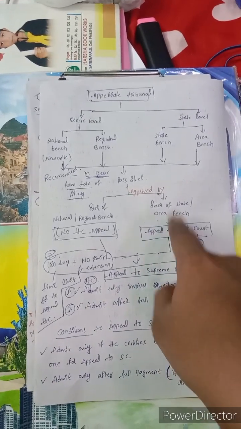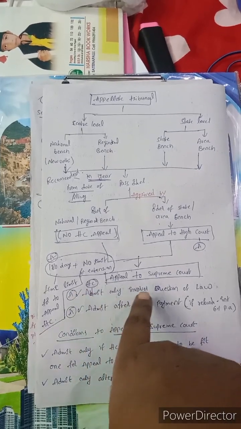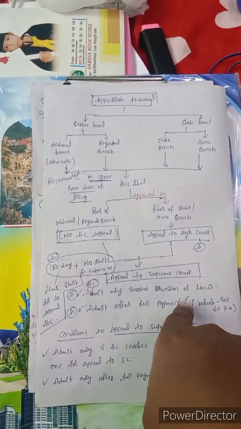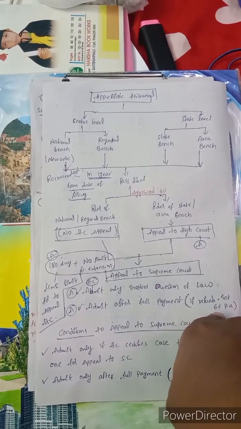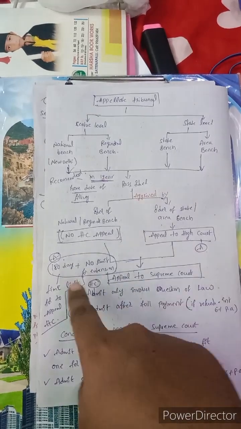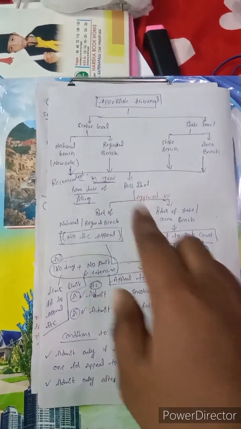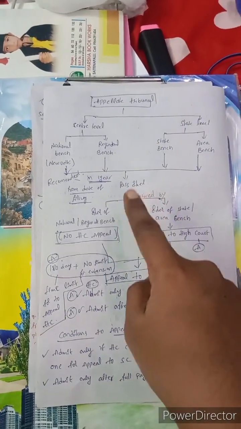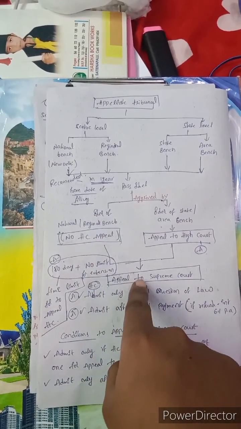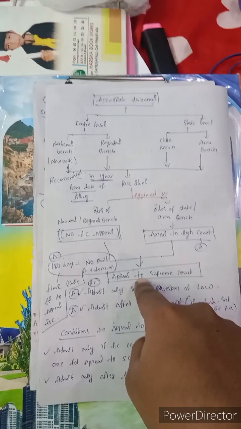When appealing to the High Court, the points to consider are: first, the High Court admits only matters involving a question of law and admits only after full payment. And if they have to refund, they will give only 6% per annum interest. Next, what is the time limit for appeal to the High Court? 180 days, and no extension of the time limit; that is the wish of the High Court. Next, against the order of the national or regional bench, there is no appeal to the High Court. You have to remember this point. Directly they can come to the Supreme Court. Against the order of the state or area bench, appeal goes to the High Court, and next appeal to the Supreme Court.